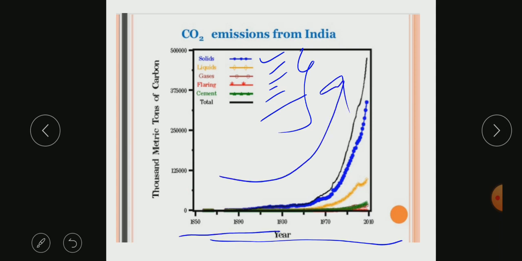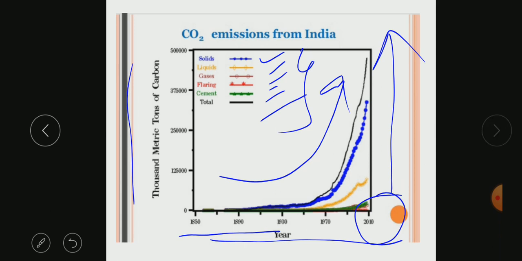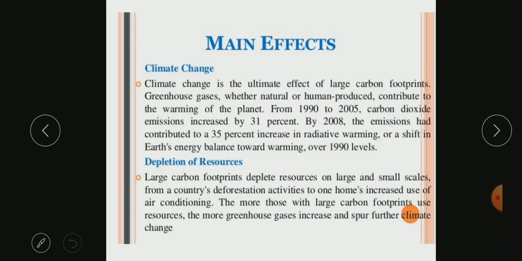In the 1850s it was naturally controlled, but by 2010 we had gone to a peak, and in 2021 it has increased like anything. We are emitting so much carbon dioxide. This is the total in thousand metric tons of carbon, and you can see we have reached a very high level in India in the production of carbon or greenhouse gases.